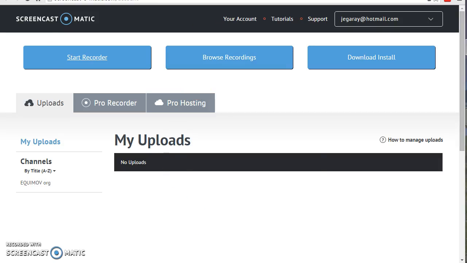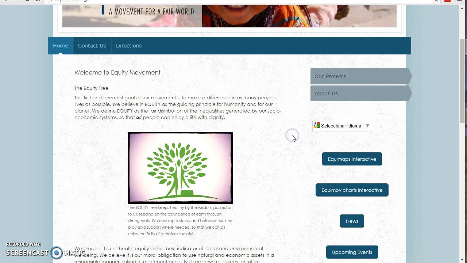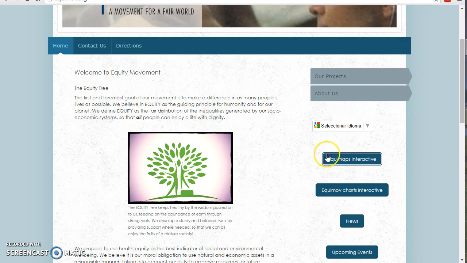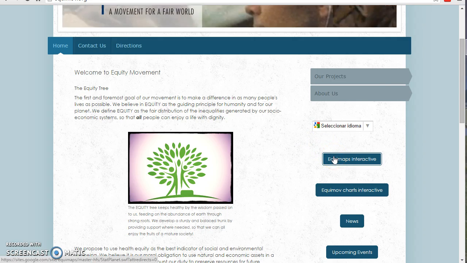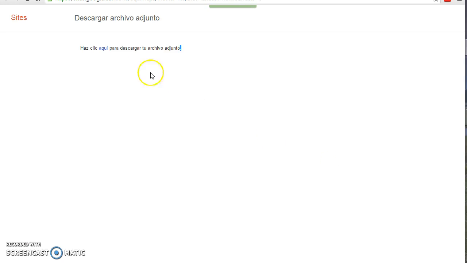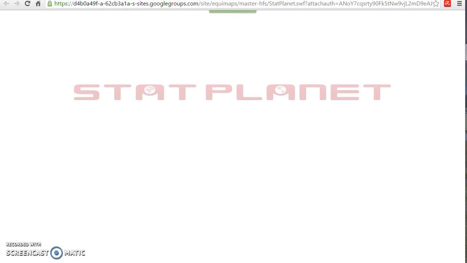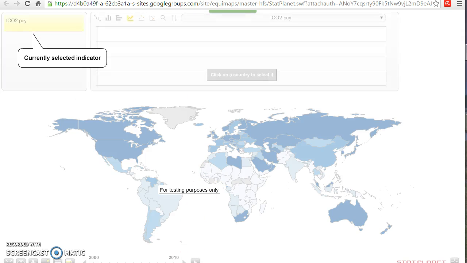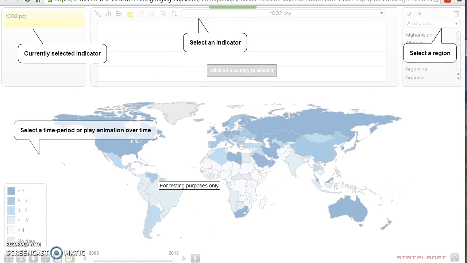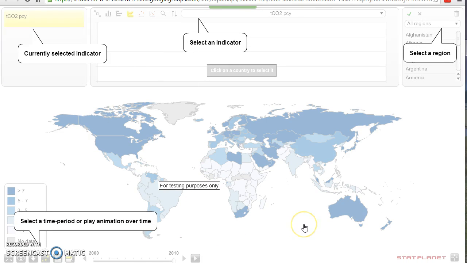Hello, we will now look in the equimov.org webpage at the Equimaps interactive tool, and in that tool to the StatPlanet software application we have prepared in our movement on the life years lost to global health equity.